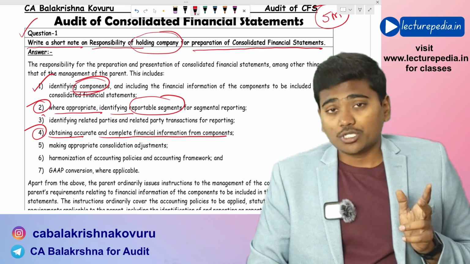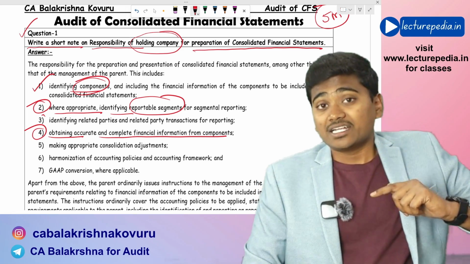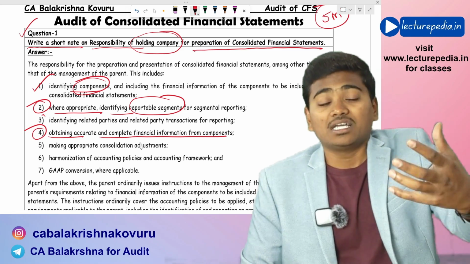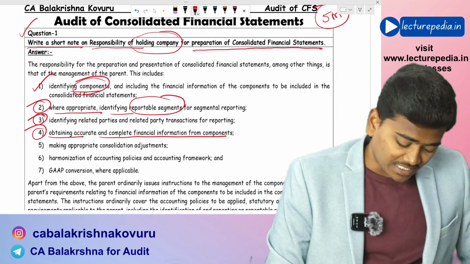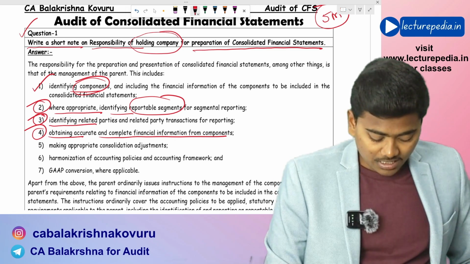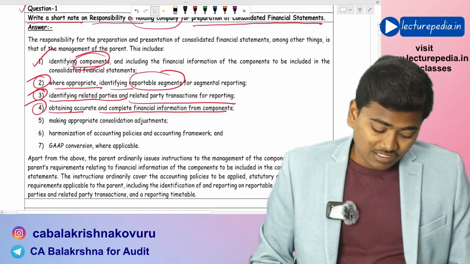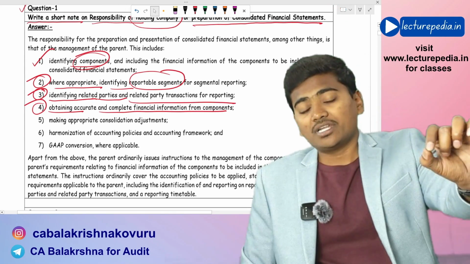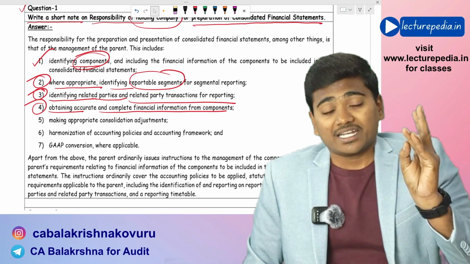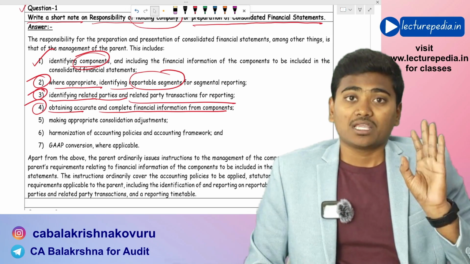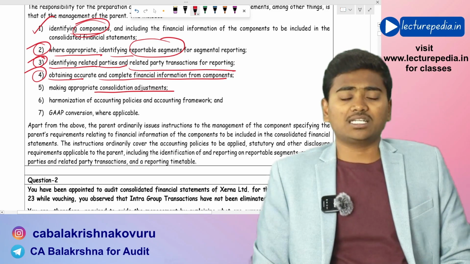It is also the responsibility of the parent entity to identify various related parties and the related party transactions that have been entered into with those related parties. So that is also another responsibility: identifying related parties and related party transactions for reporting. That means in the consolidated financial statements, segment reporting should be done, and also related party transactions should be disclosed. Next, making appropriate consolidation adjustments.